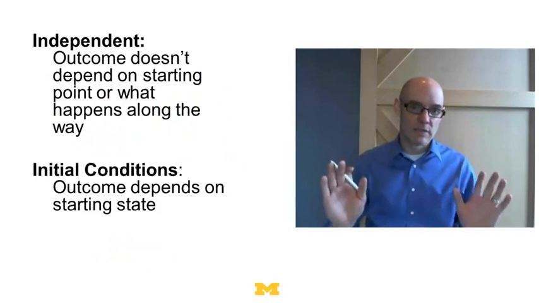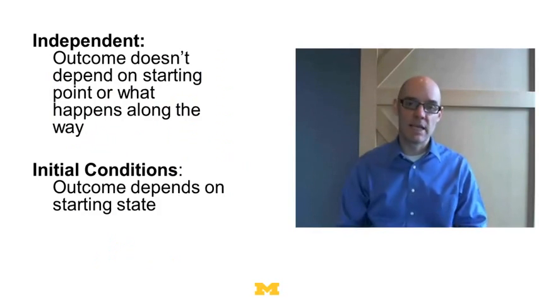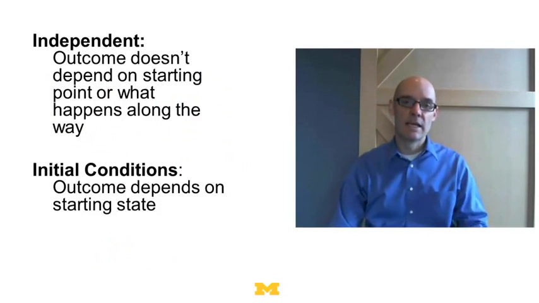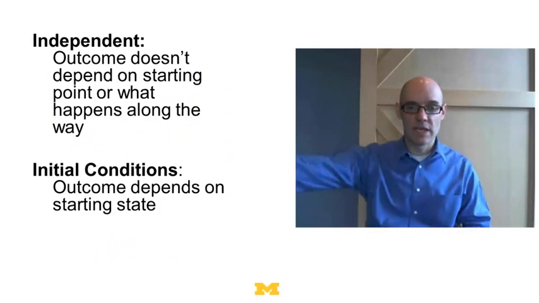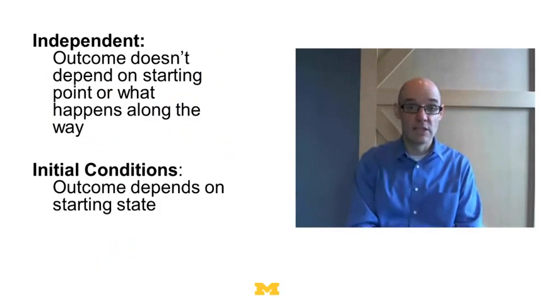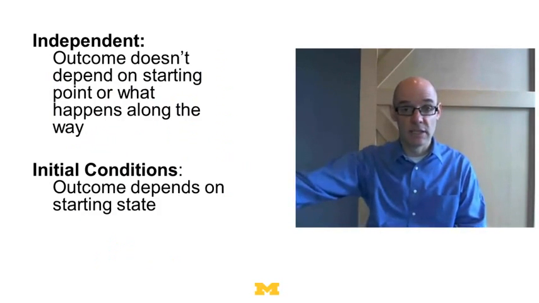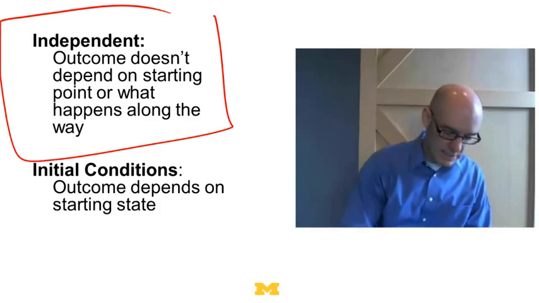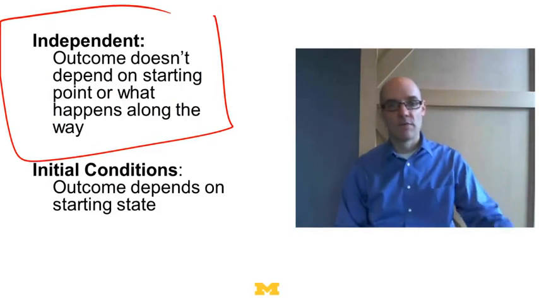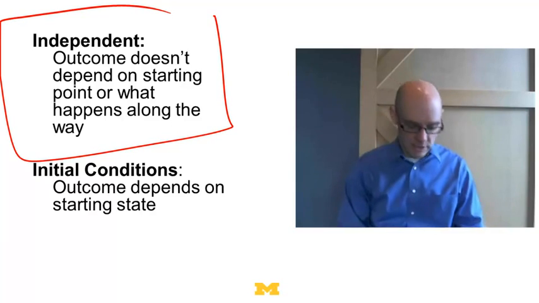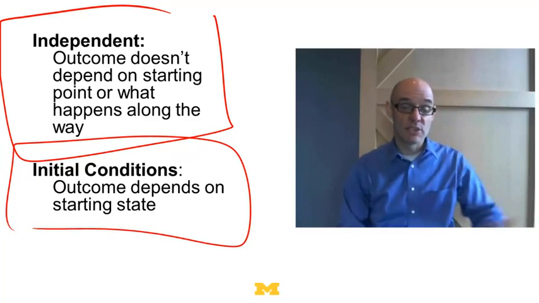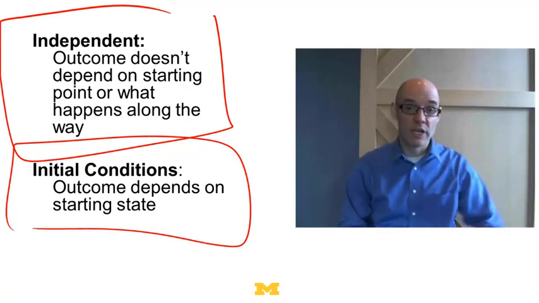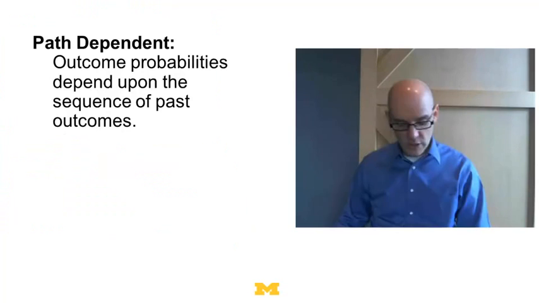So let's step way back for a second. You can think of a process as being independent if outcomes don't in any way depend on the past history of outcomes. We can think of a process as depending on the initial conditions if the outcome or state in a later period depends only on the initial state. It's completely deterministic. So this independence is a probabilistic concept, that there's a 50% chance of getting a red or blue ball each period. With chaos, extreme sensitivity to initial conditions, we're saying it's deterministic. We know what's going to happen once we give the initial point, and all that matters is that initial point.